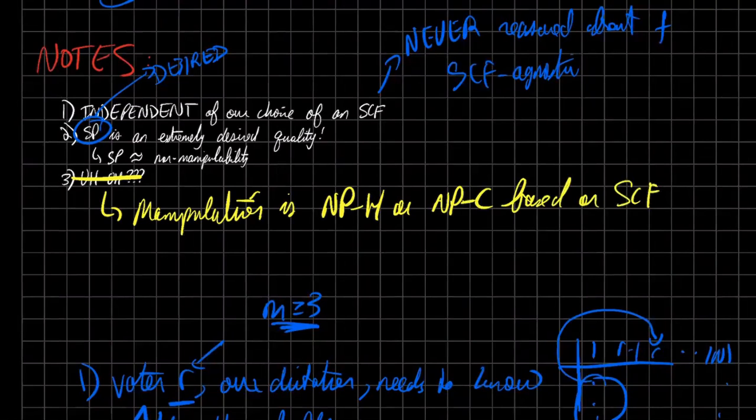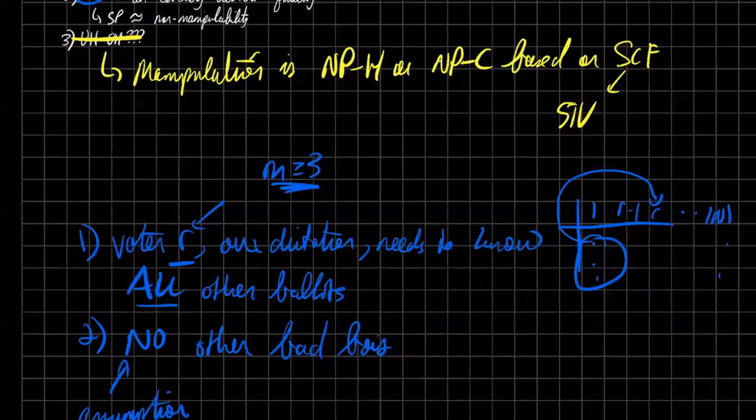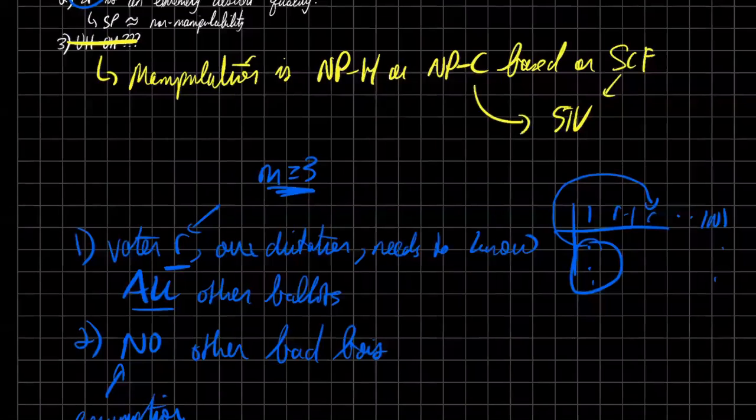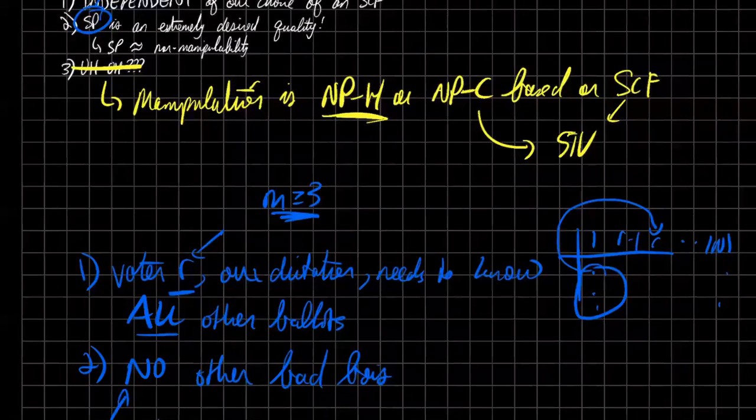So for some social choice functions, like if you look up STV, single transferable vote, the United States actually uses this in a couple of states, I believe, for legislative elections. This is NP complete. So STV manipulation is NP complete. For other ones, it's NP hard, right? So obviously, if P equals NP, then we're kind of screwed. But as it stands right now, it's very hard to say that we can easily manipulate the outcome of a social choice function.